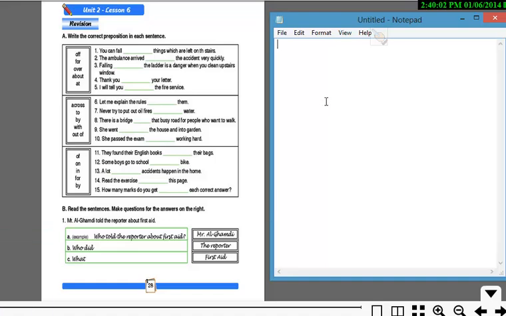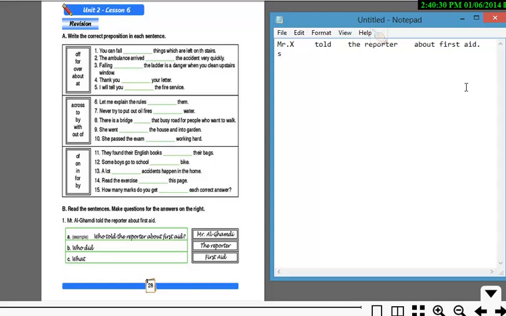Let's start. Number one says, Mr. Al-Ghamdi told the reporter about the first aid. So if we want to analyze the sentence: Mr. X, then he told, then told whom? The reporter. Then about first aid. All right. So we have four parts of the sentence here.